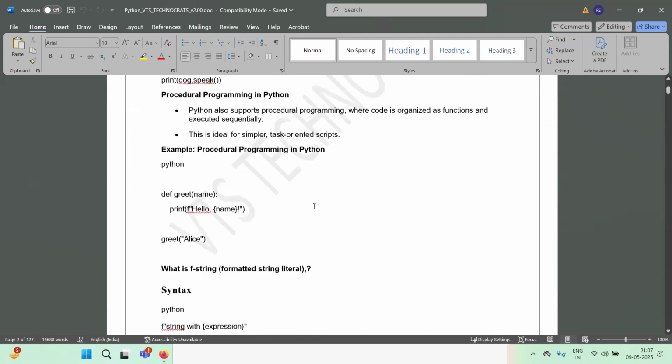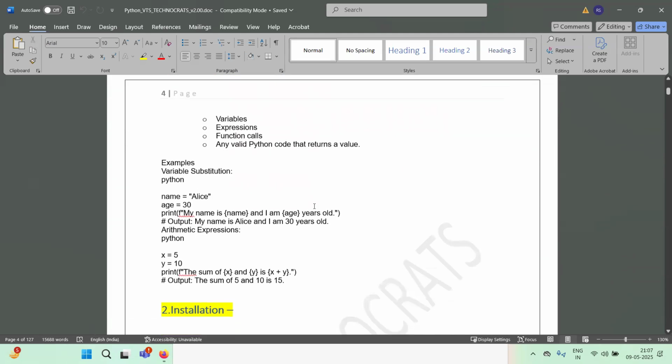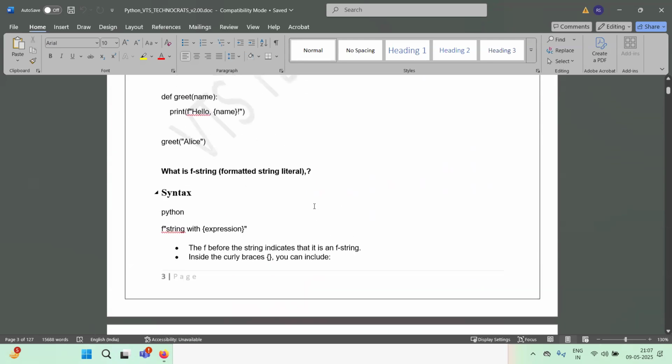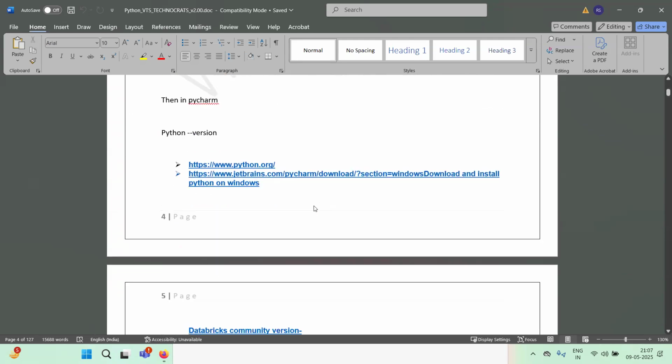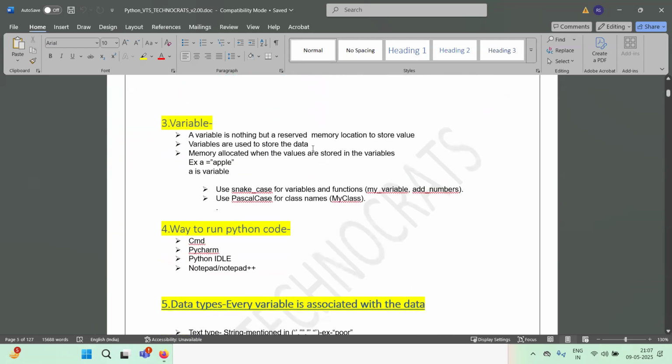So guys, after this, I just wanted to take a topic called variables. Okay, so let me just go to that variables topic. A variable is nothing but a reserved memory location to store values. To store values in Python, there's a memory reserved, and that is nothing but the variable. So a variable is basically used to store the data.